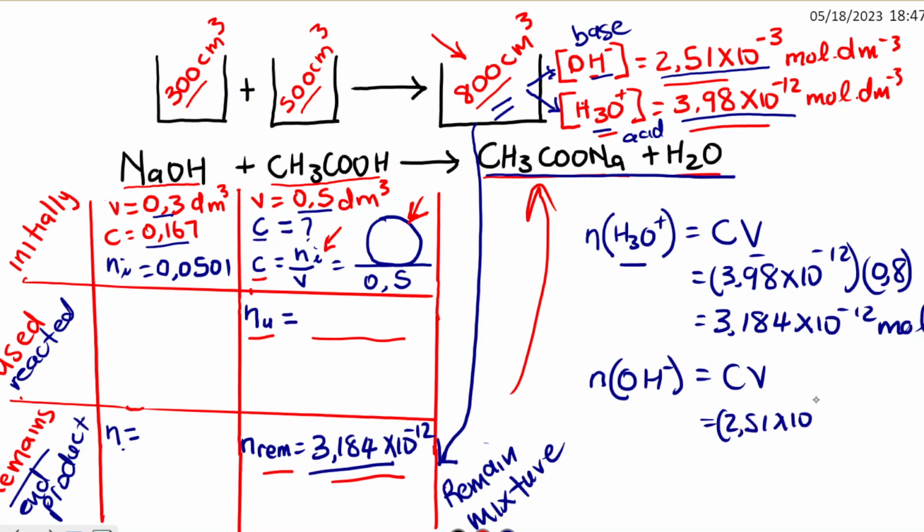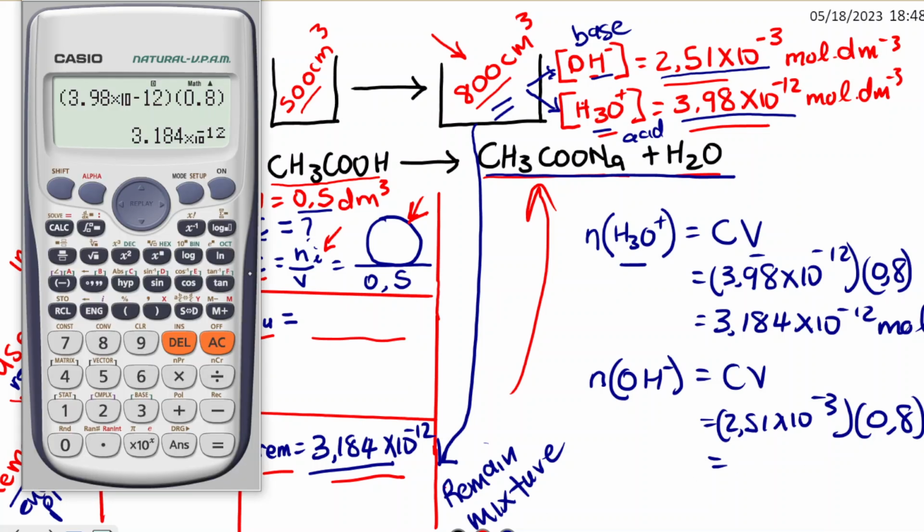2.51 times 10 to the power negative 3. The volume in that flask is 800 cm cubed, which is 0.8 dm cubed. Now let's check this one. The number of moles in the end product for the base is 2.51 times 10 to the power negative 3. Then the volume is 800 cm cubed, which is 0.8 dm cubed.